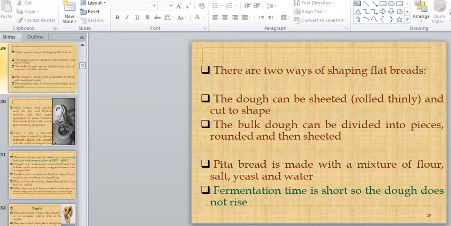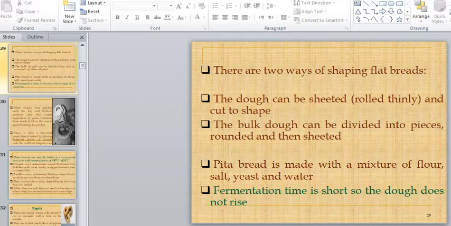Here we come to the point of shaping flatbreads. How can we shape flatbreads? There are two ways by which we can shape according to our requirement. First, the bread can be sheeted, and then we cut it according to our requirement, and then we bake or cook it. The other way is that we first divide it into pieces. We round them to give a bowl-type shape. Then we sheet it and cook it. These are the two ways by which we can shape flatbreads.